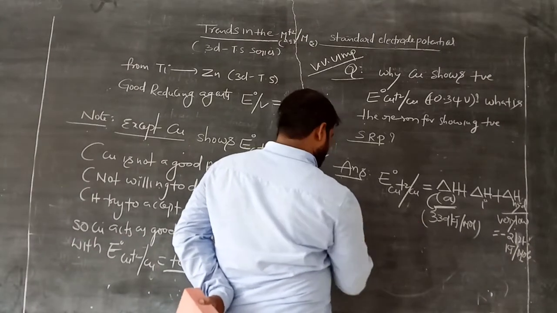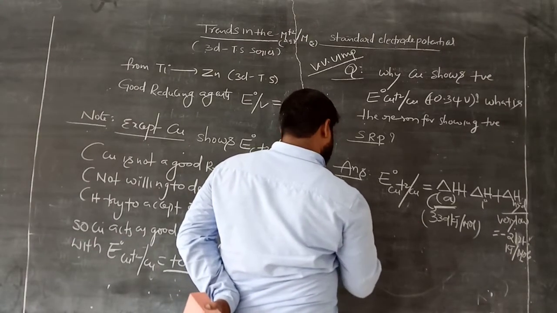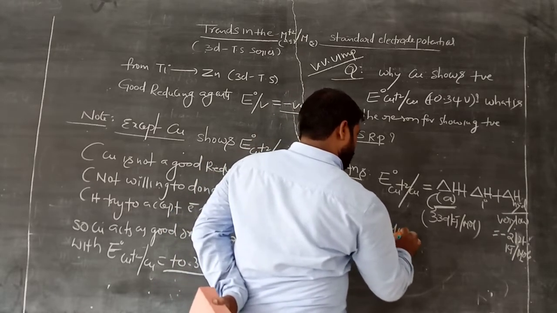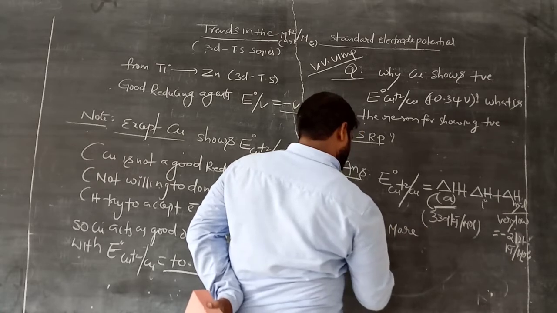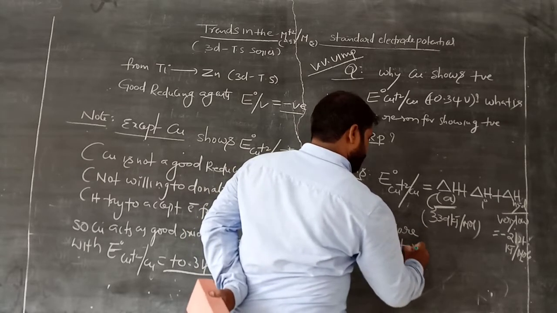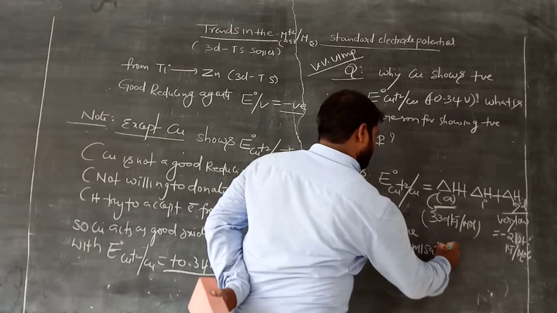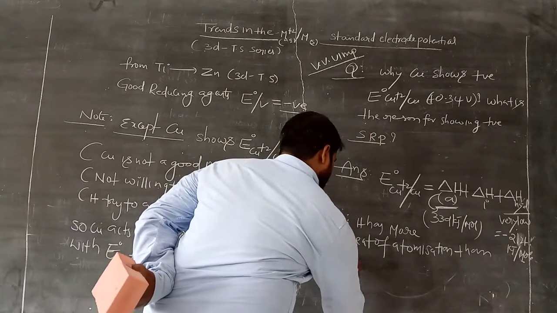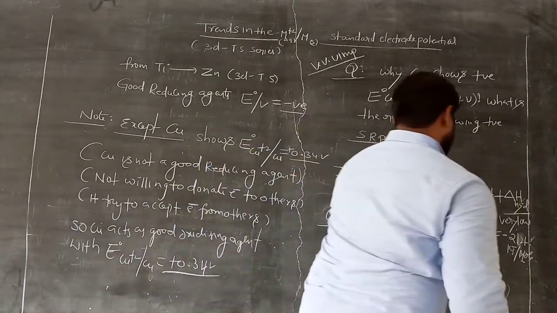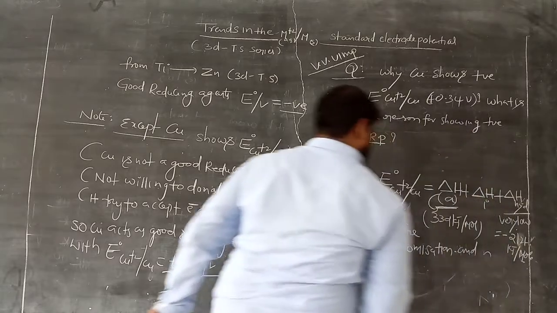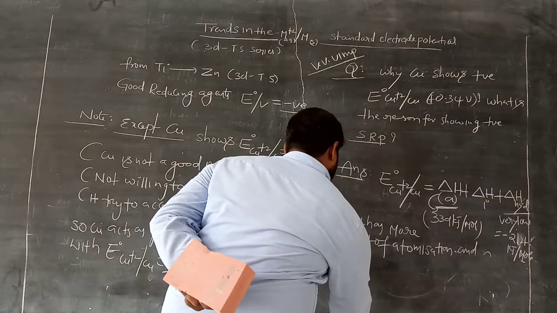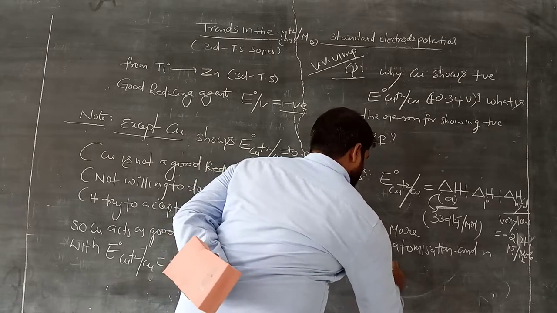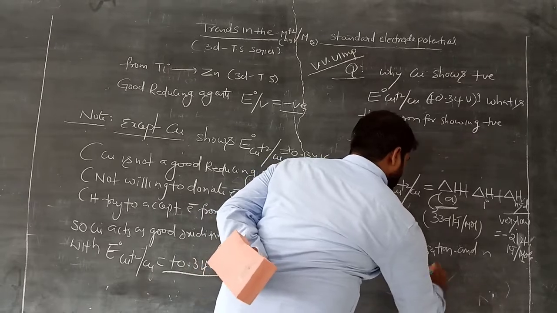This is the reason. So in the case of copper, it has more heat of atomization and low hydration enthalpy.